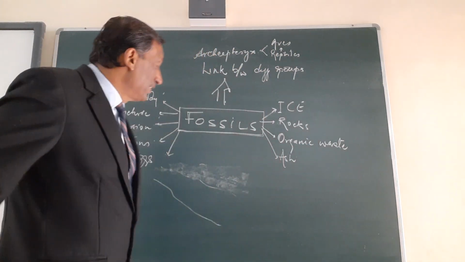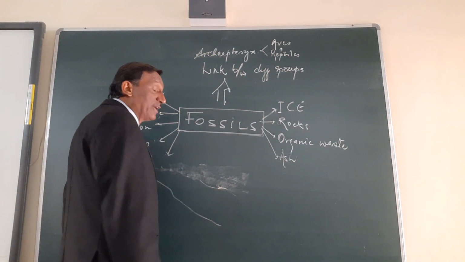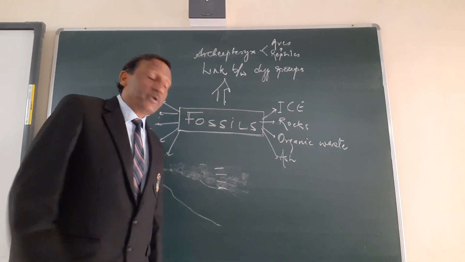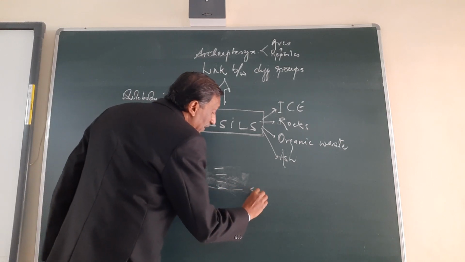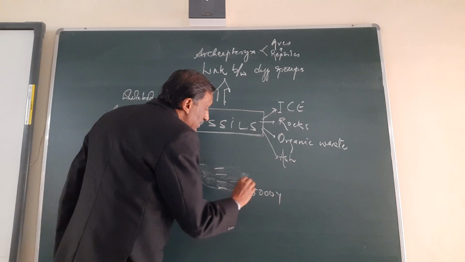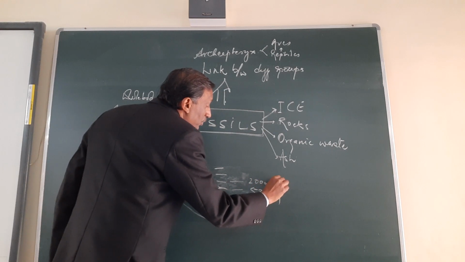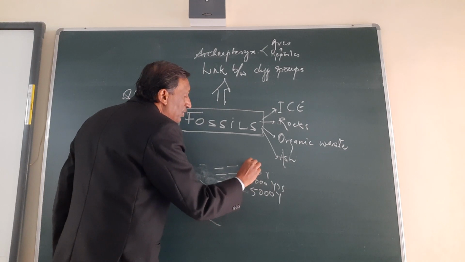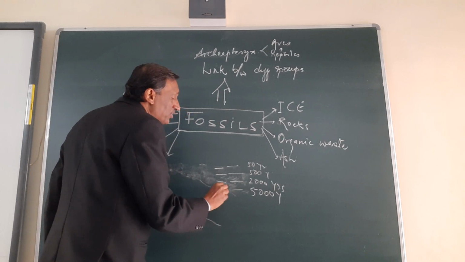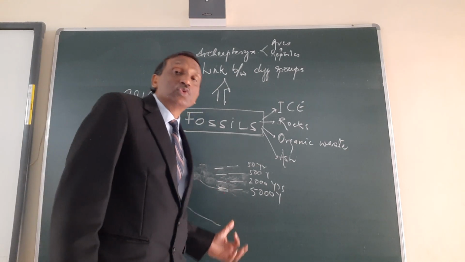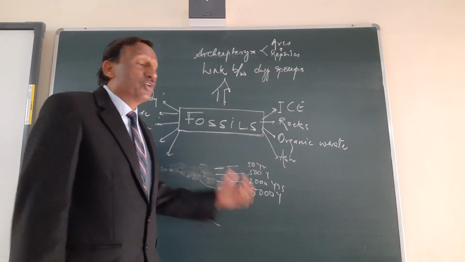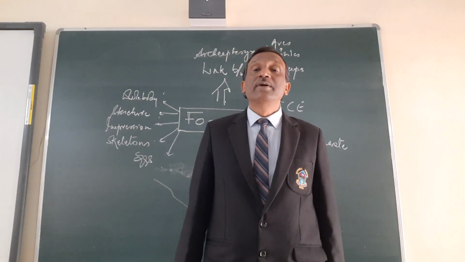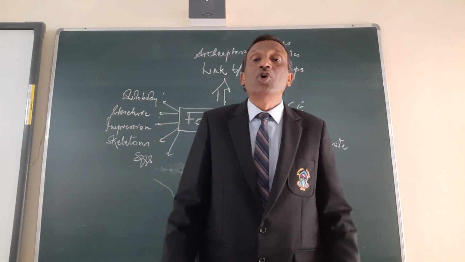Now fossils at different depths, the fossils at the lowest depth will have a different type of organisms. At different depths you will get different types of organisms, because this layer must have formed, say for example, 5000 years ago, this must have formed some 2000 years ago, this must have formed some 500 years ago, this must have formed only 50 years ago. So you will find what type of organisms were there 5000 years ago, 2000 years ago, 500 years ago, and in the last 50 years.